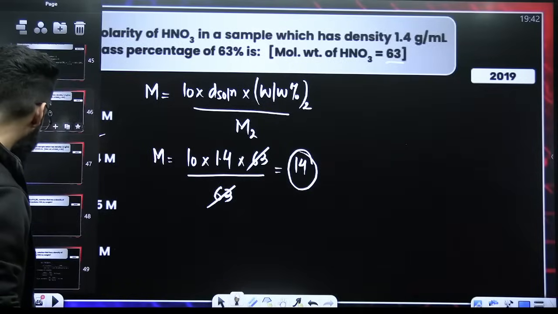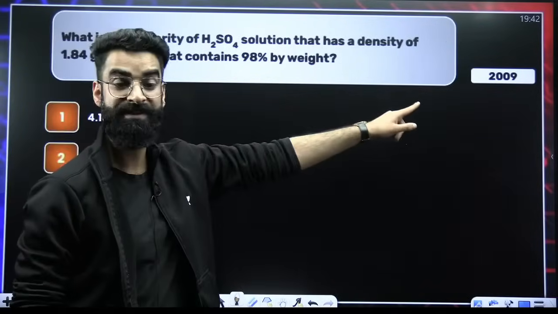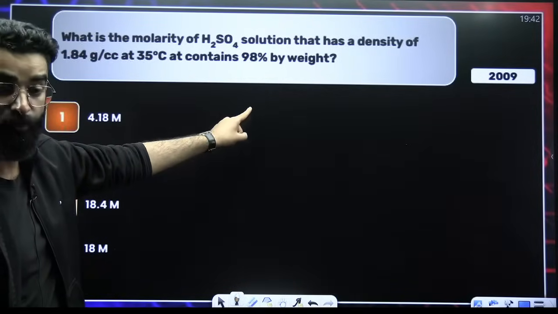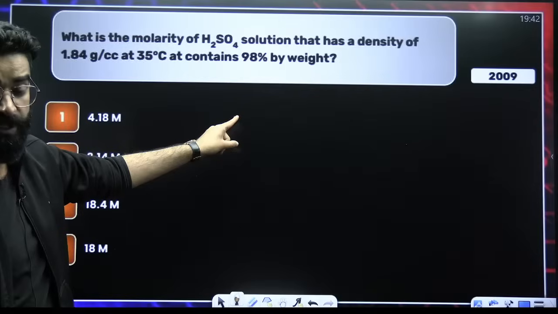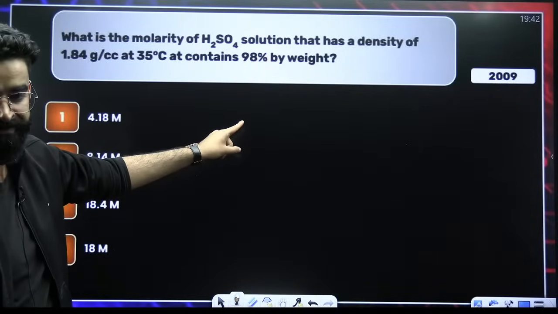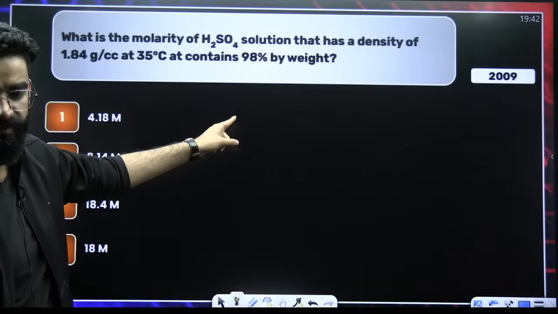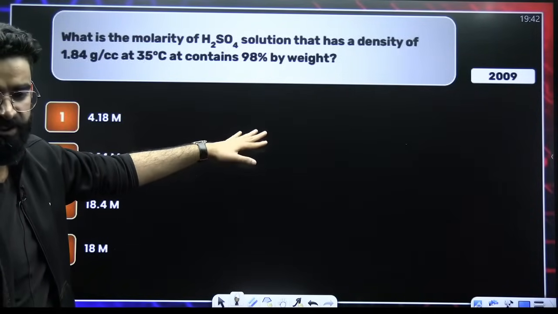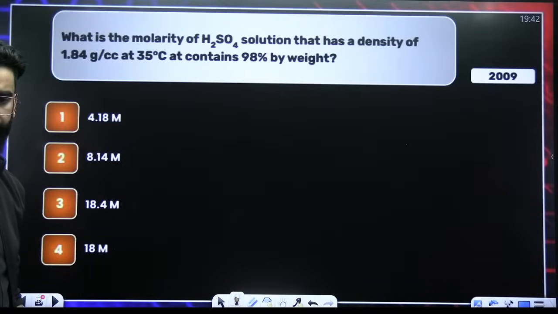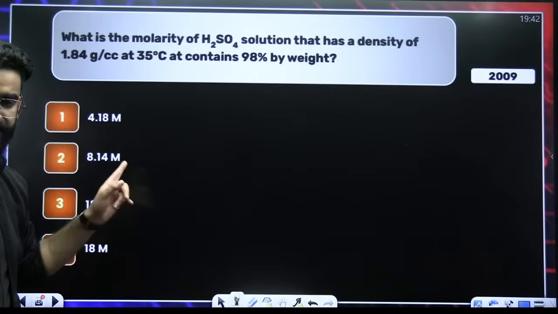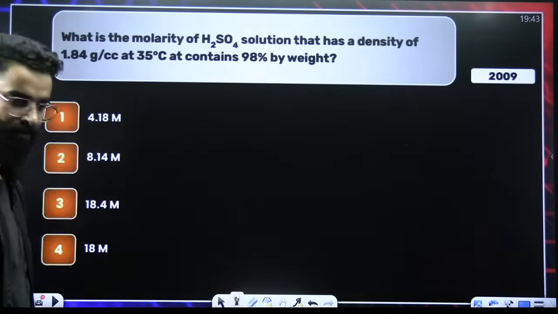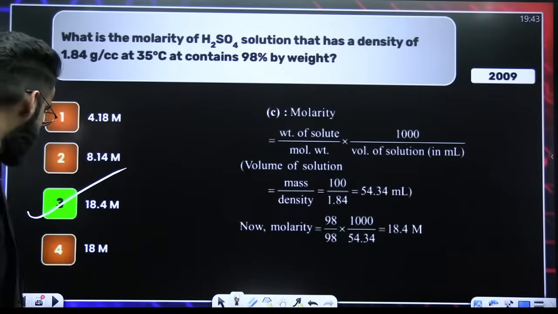A similar sort of question was asked in 2009. Solve the question with a similar approach. I'm not solving this, you are solving this. Molarity is equal to 10 multiplied by density of solution multiplied by weight percentage of solute divided by molar mass of solute. I'm not solving this question because you will have to use the same formula which I used a few minutes back in the last question. After solving, it is option C which you'll be getting as the answer.